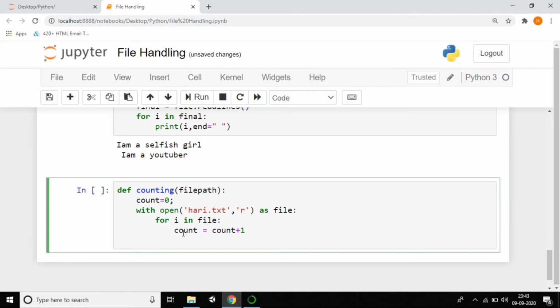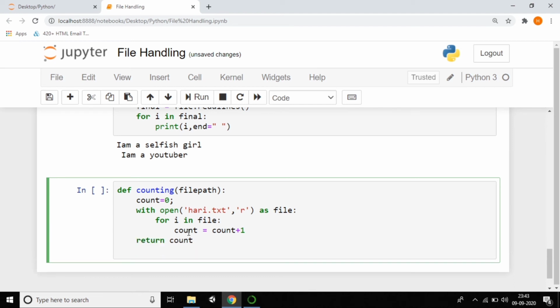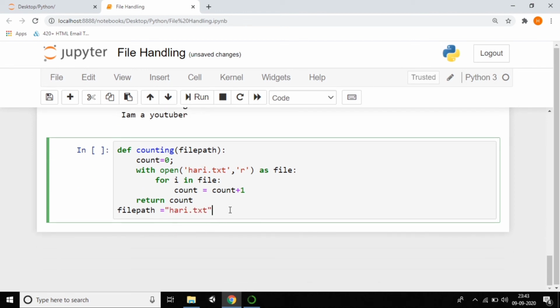That's it, it's very easy. Just return the count, which means you want to print that count. And here I gave the file path, right? I want to assign the path here. Just copy this one and paste it here, and give the path you want. The file path is hari.txt. Just give the path and finally print.